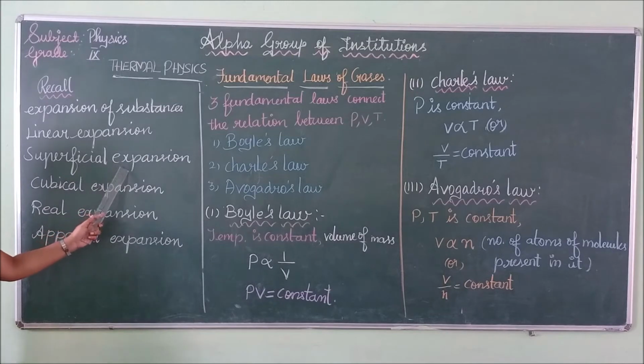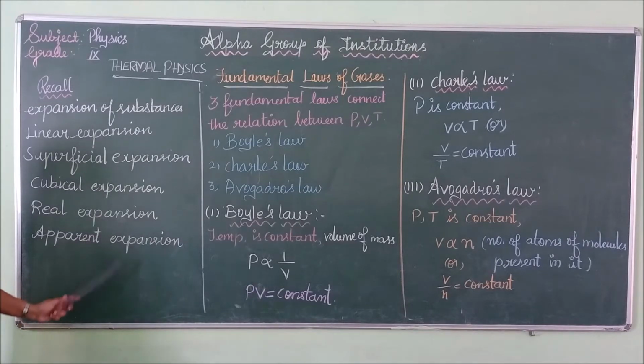Superficial or areal expansion means when heated, the area of the object will increase. Then cubical expansion means the volume of the object will increase due to heating, isn't it? So that is called cubical expansion. We have learned that. Then what about real and apparent expansion? It occurs in liquids and solids, isn't it?